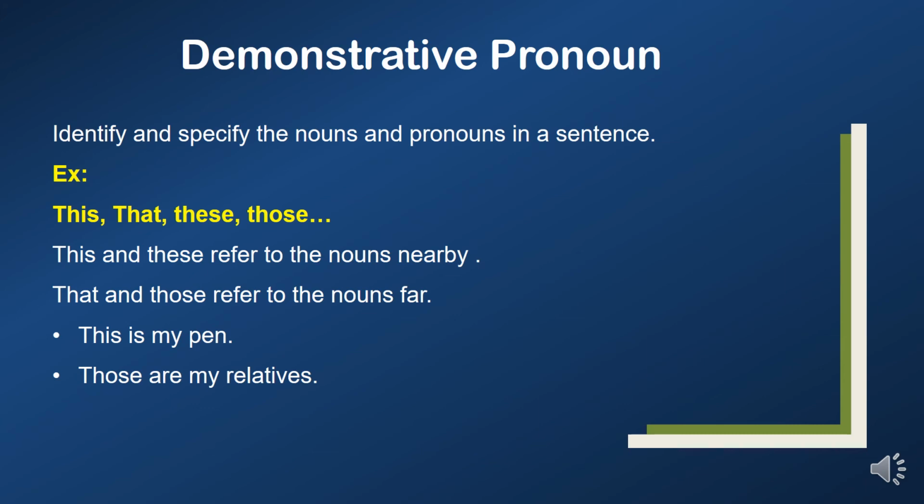This is my pen. Here in this sentence, if I have a pen in my hand, I can say this is my pen. Those are my relatives. Those is also a demonstrative pronoun. It is used to refer to persons or things which are very far. Those are my relatives means they are not very near to you. Maybe they are far from your place. Then we can say those are my relatives.